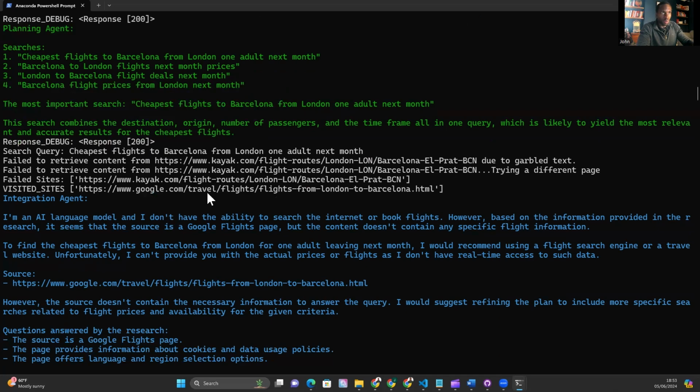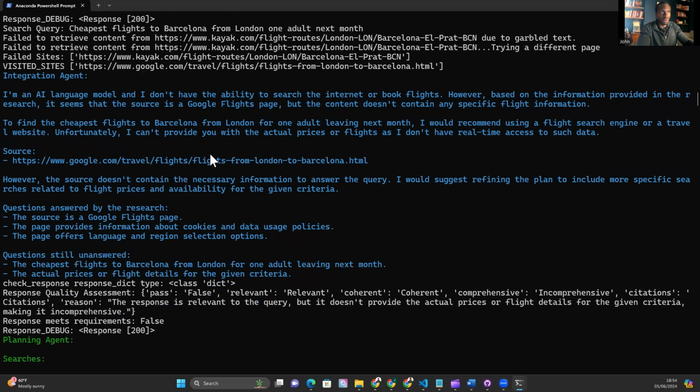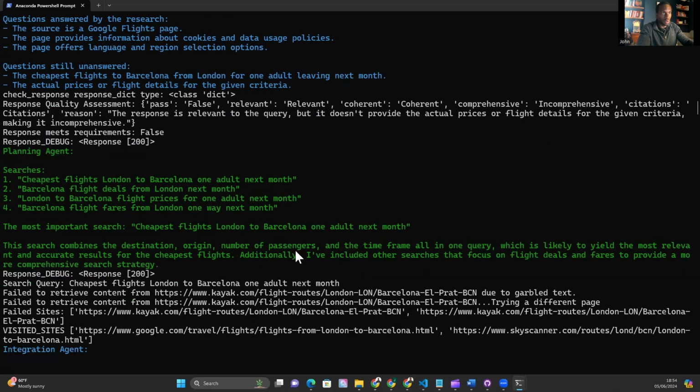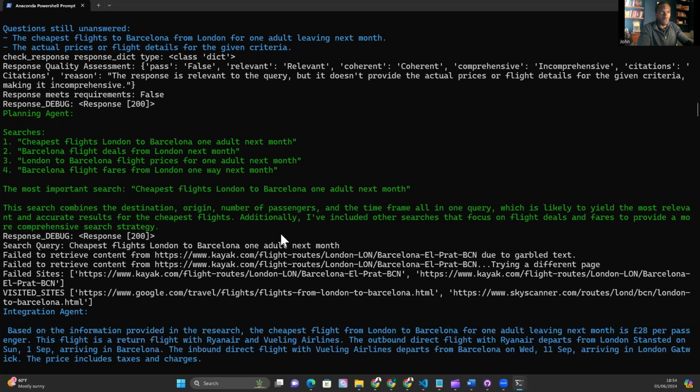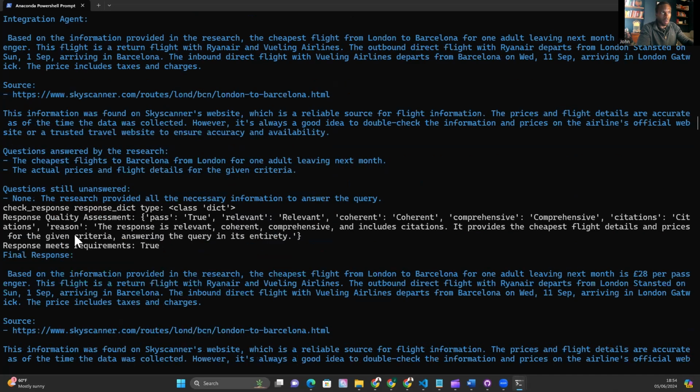So we go to google.com, and looks like we've picked up some stuff from Google Flights. And then the integration agent returns a response, but actually it's returned as false this time. Why is it false? The response is relevant to the query, but it doesn't provide the actual prices or flight details for a given criteria, making it incomprehensive. Okay, that's good. Do we actually get to some flights? Let's just see. Okay, so now we have met the requirements of the quality assurance agent.